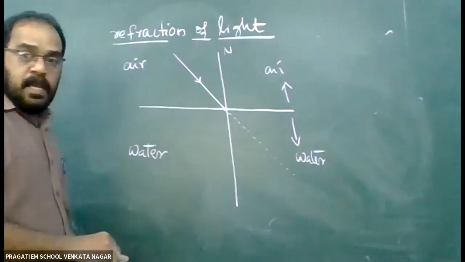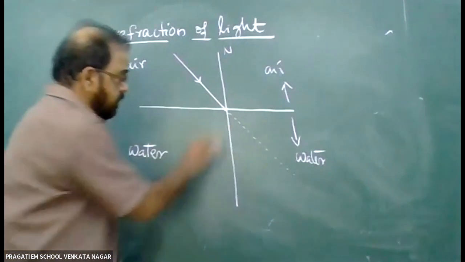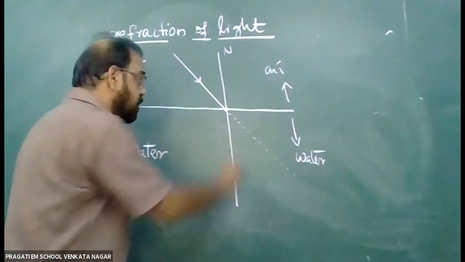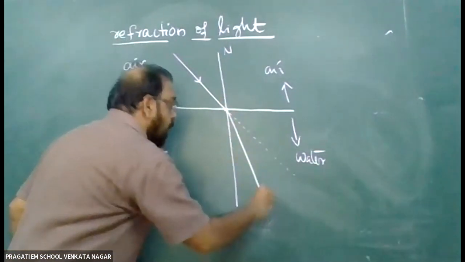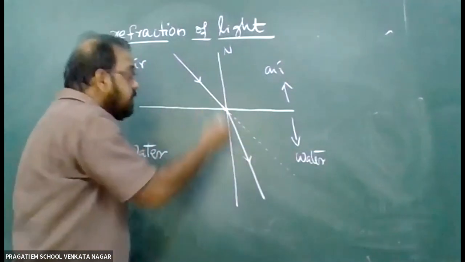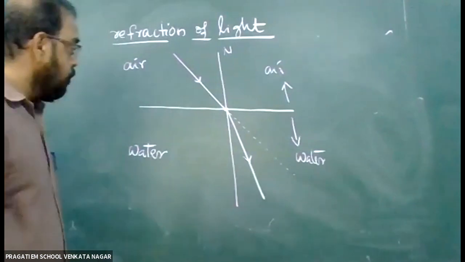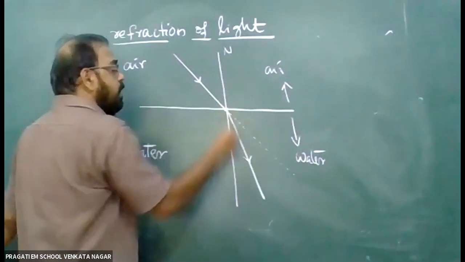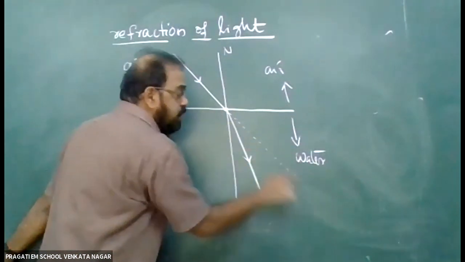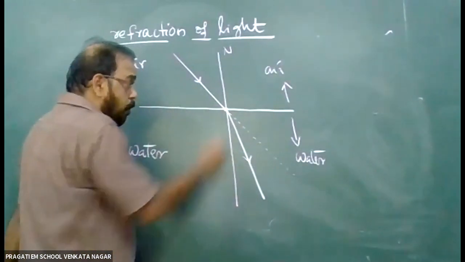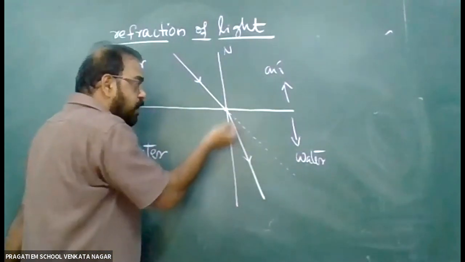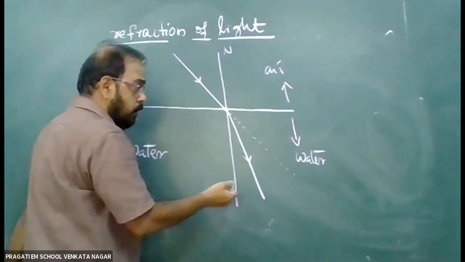Here we can see light rays change their direction of propagation and bend at this point of separation of these two media. This is the original direction of propagation, but we can see it moving towards the normal.